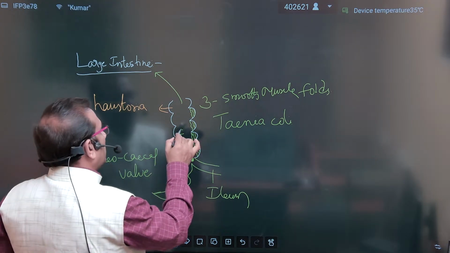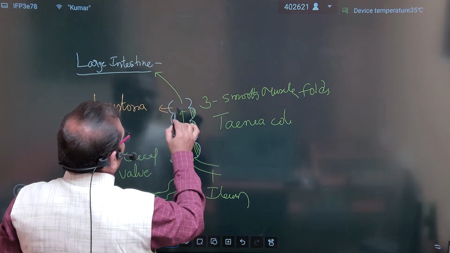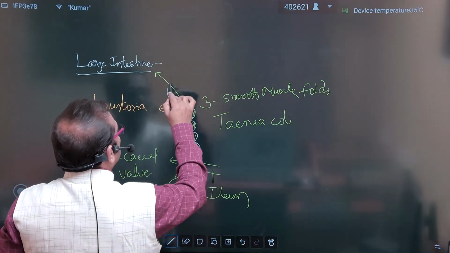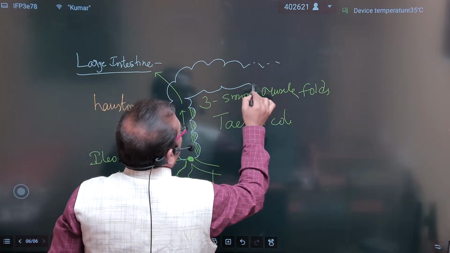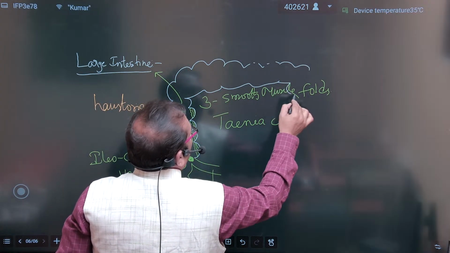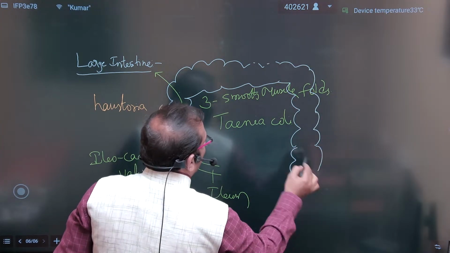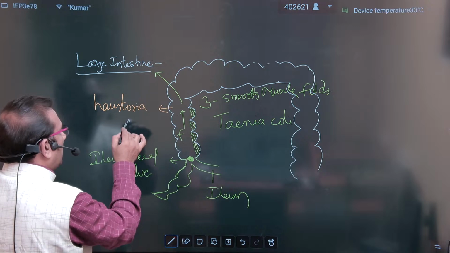And here the large intestine is with the colon. The first part is the colon, and if you see, it is in three different parts. One is going up, so it is called the ascending colon.